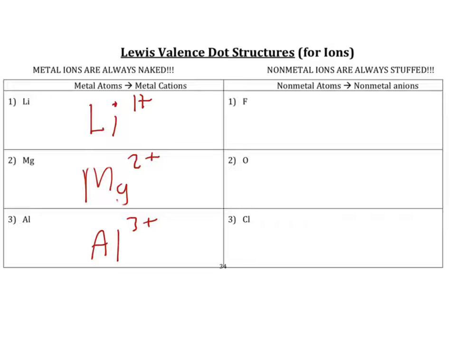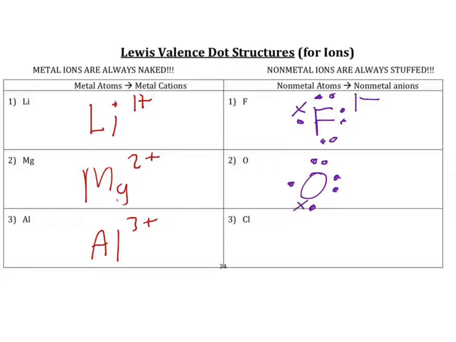All right, let's talk about nonmetals now. Fluorine has 7 valence electrons. To get 8, it'll gain 1. When it gains that 1 negative electron, and I'm putting an X just to show you it's the one it gained, so it's not any different than the others, it becomes a 1 negative. Because again, it's gaining a negative charge. Oxygen has 6 valence electrons.